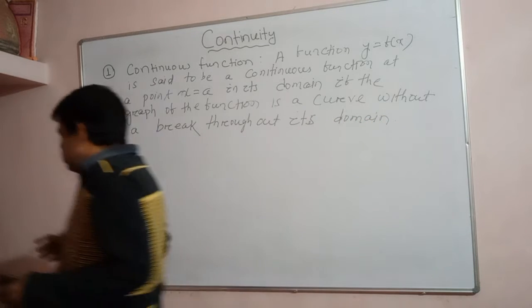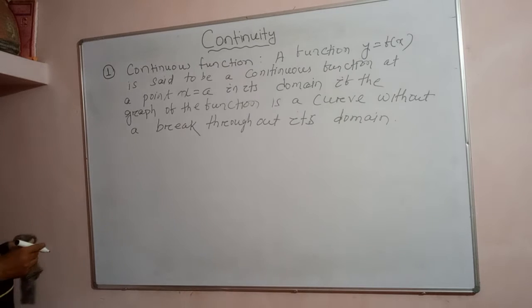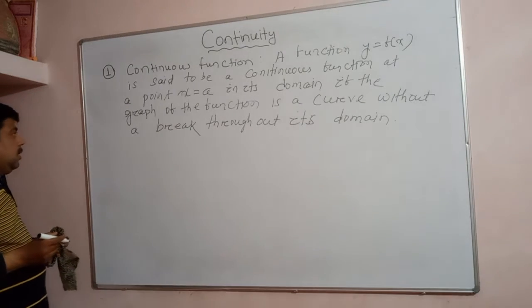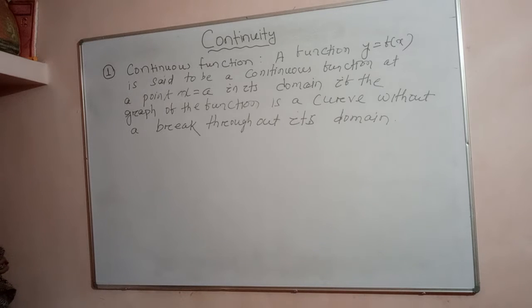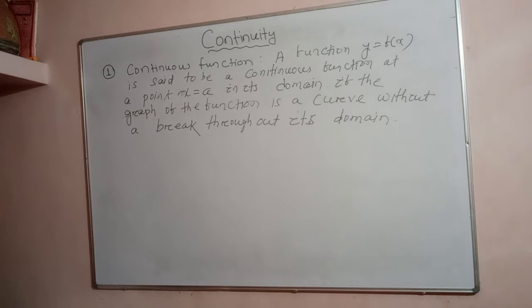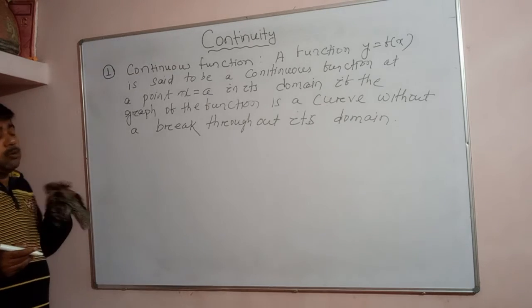So a function y is equal to f(x) is said to be a continuous function at a point x is equal to a if the graph of the function is a curve path without a break throughout its domain.